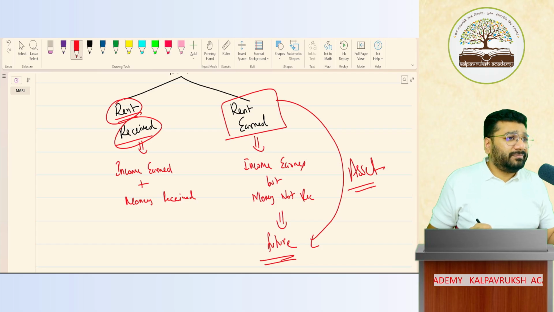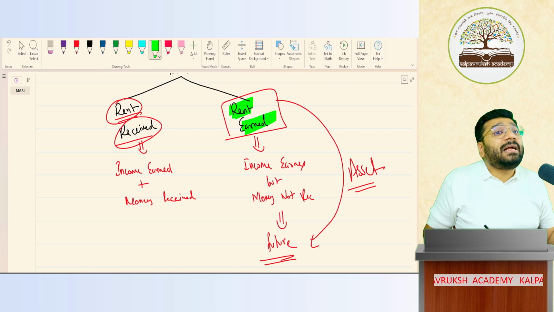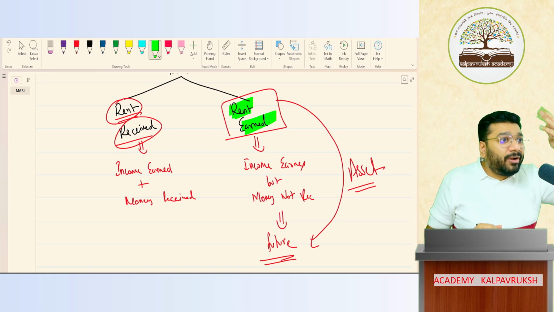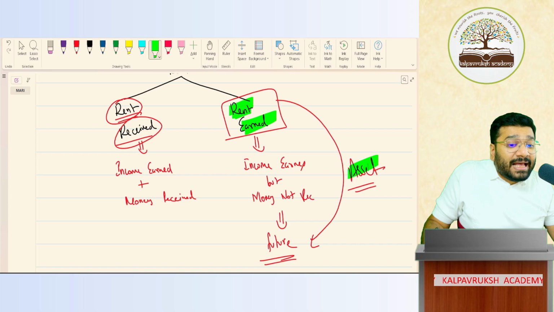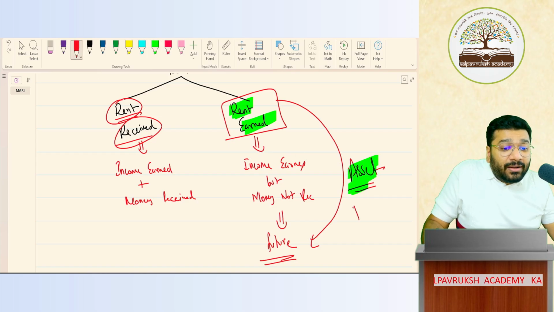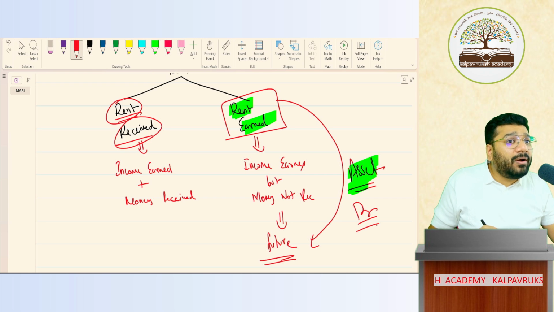Tell me, no. So in the exam, if you come across the term rent earned, interest earned, commission earned, what does it mean? It means that income is earned, paisa not received. When will I receive? In future. Anything that I receive in future is asset. To create asset, I have to give a debit. To increase asset, I have to give a debit. Got it, not got it?